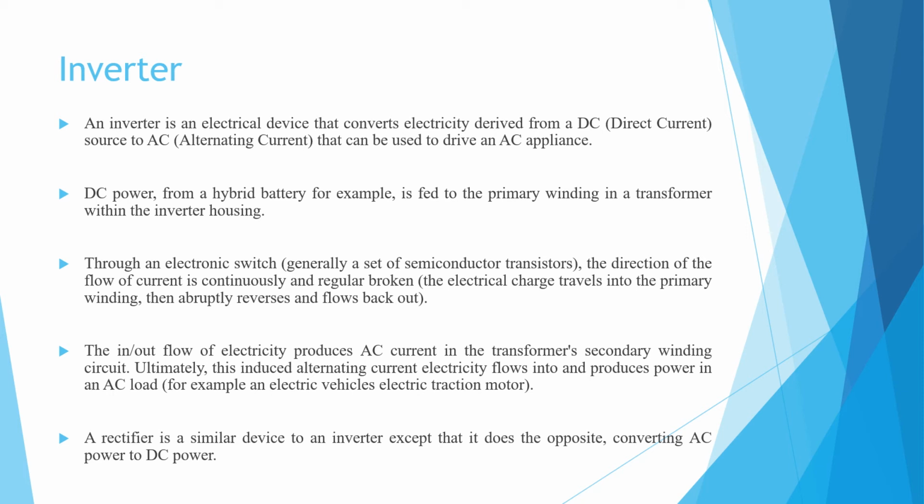The in or outflow of electricity produces AC current in the transformer's secondary winding circuit. Ultimately, this induced alternating current flows into and produces power in an AC load, for example, an electric vehicle's electric traction motor.